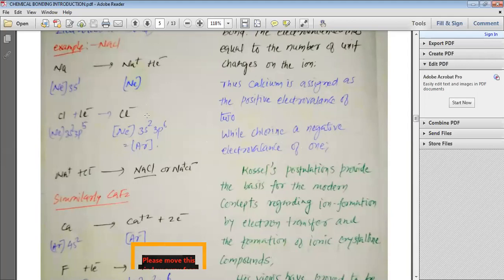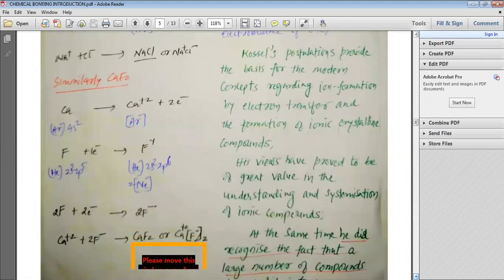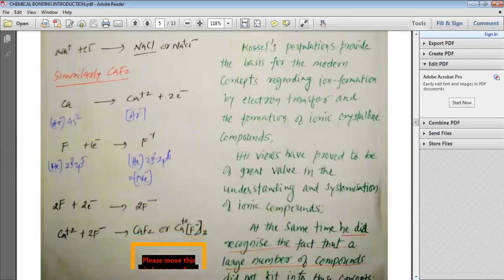So you can see that for chlorine we have a negative electrovalence of -1, for sodium a positive electrovalence of +1, for calcium +2, and for fluorine -1. This is how the charge is also called the electrovalence.